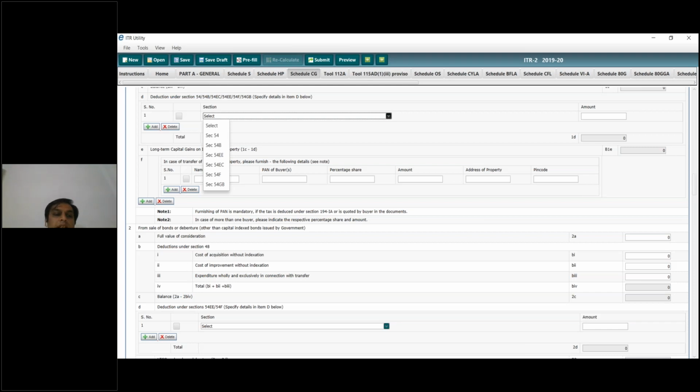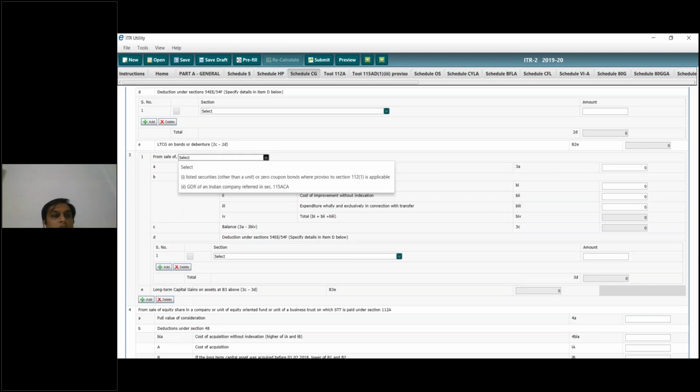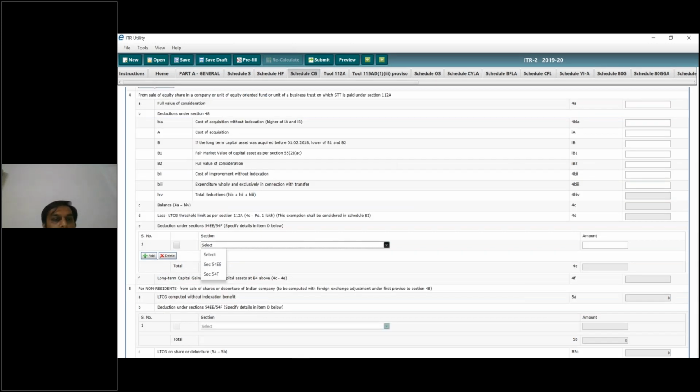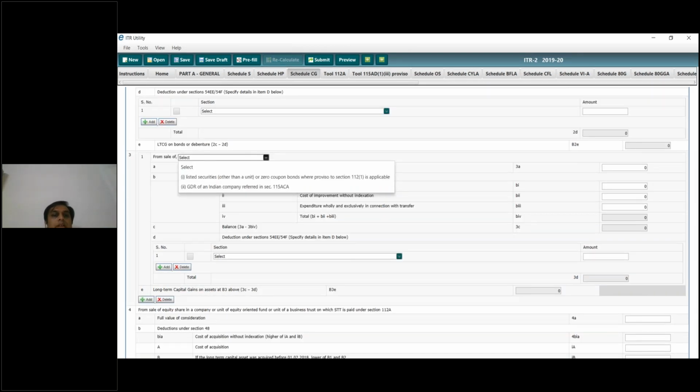Then you have sale of bonds or debentures. Here also you have to provide all the details, securities, long term from sale of listed. Here there is the grandfathering effect, which we will be covering in schedule 112A. So here you have to provide shares details. If you have sold any listed securities after a year, it is treated as long-term capital gain. We will cover it in 112A a little elaborately, or we can cover it here only. Maybe we can take 5 or 10 minutes more, so that we can come to this.